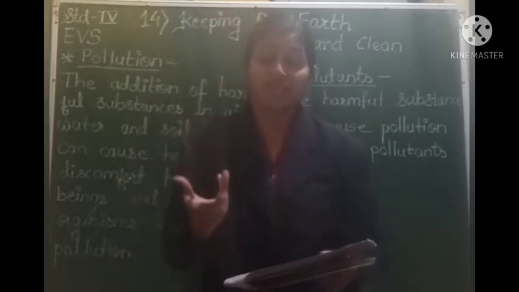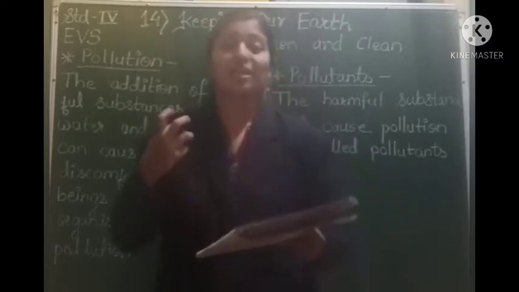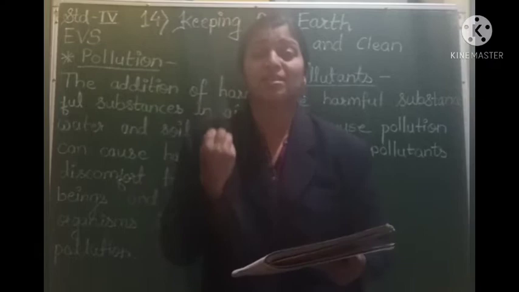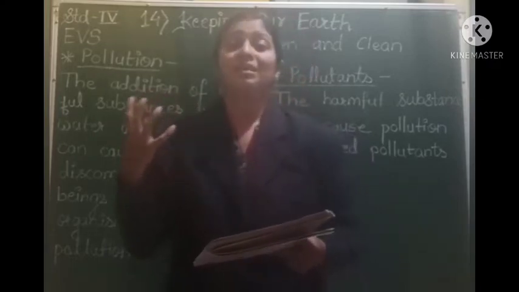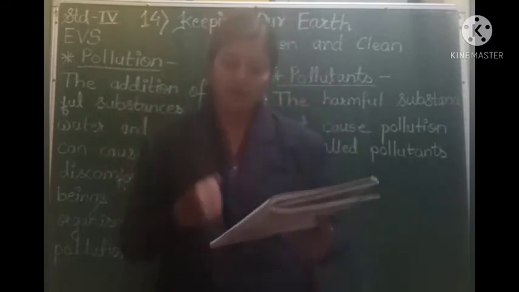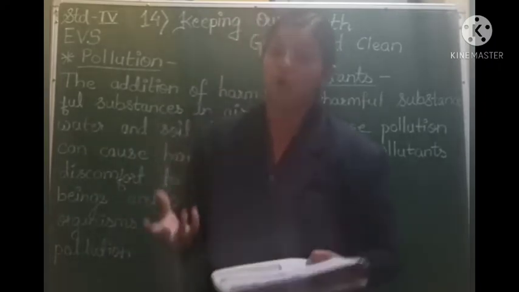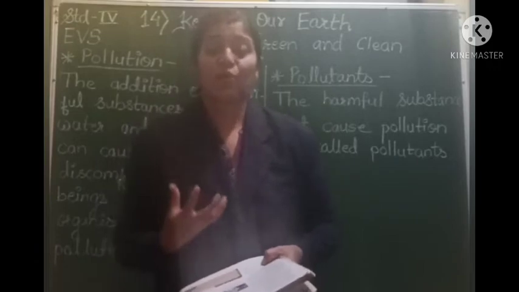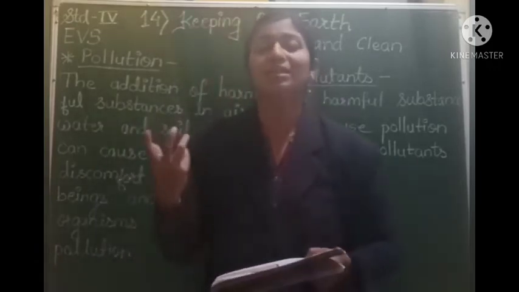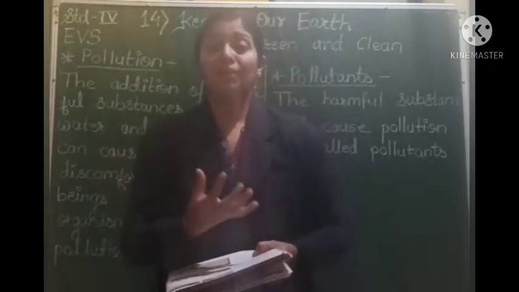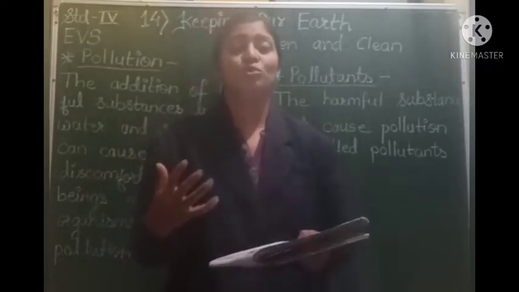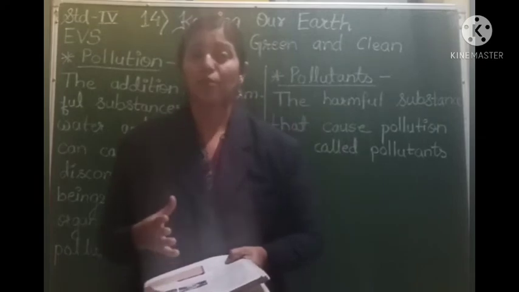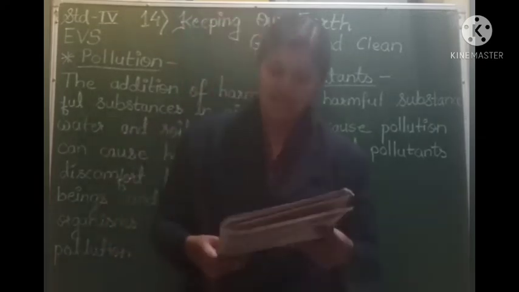But because of this air pollution, what is happening? Many people are facing breathing problems. The respiratory system is getting affected because of the dirt or the pollution of the air. Some diseases like bronchitis and asthma are found in the people who breathe such polluted air, or who live in an area which has so much air pollution. So the diseases that are caused because of air pollution are bronchitis and asthma.